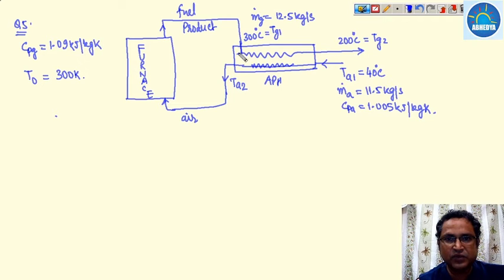So now we have to calculate the initial and final exergy of the product.